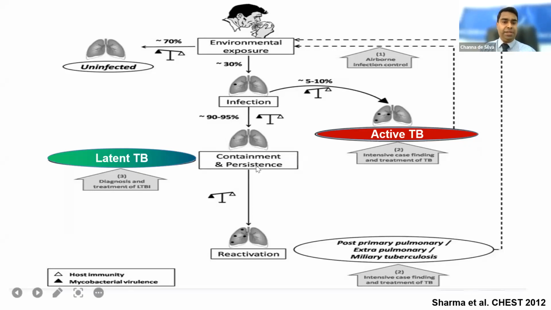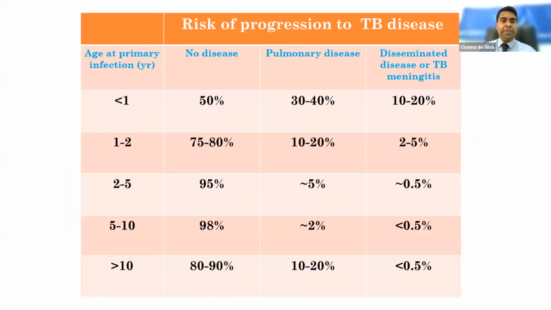90% of the time it's contained, and the organisms might be there, but sometimes they might be completely cleared. That is called latent TB or TB infection. Sometimes they can be reactivated, causing post-primary TB. So this is the usual natural history of TB.